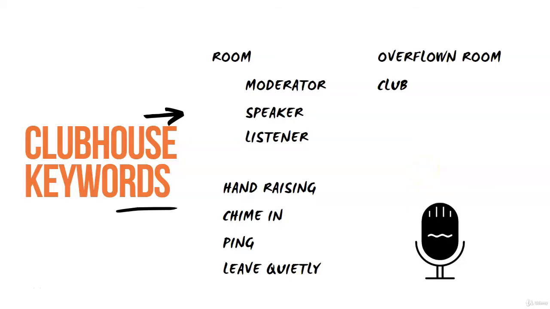In this video, I will explain some basic words that are common or related to Clubhouse app in particular. So first you have a room. A room is a place where conversations happen. Each room has a title and you basically pick which room you want to join in based on your interests.